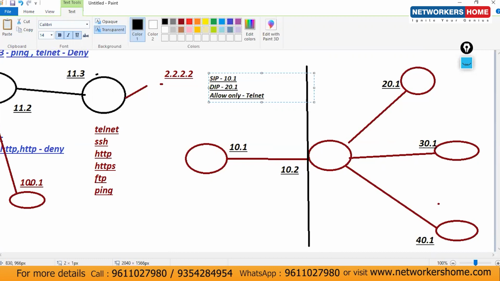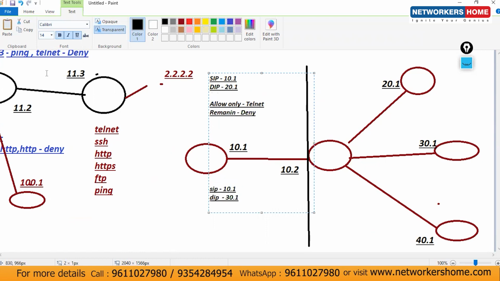Allow only telnet, and remaining traffic will be denied. Clear? Second condition is source IP 10.1, destination IP 30.1. Okay.